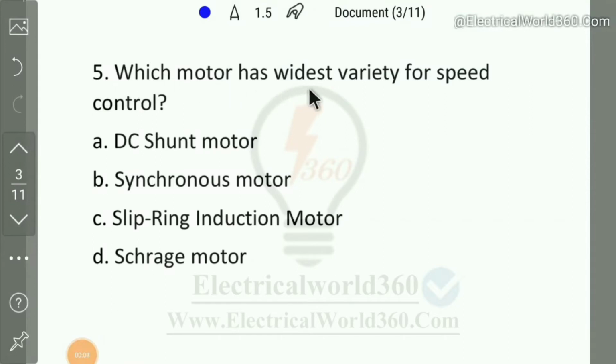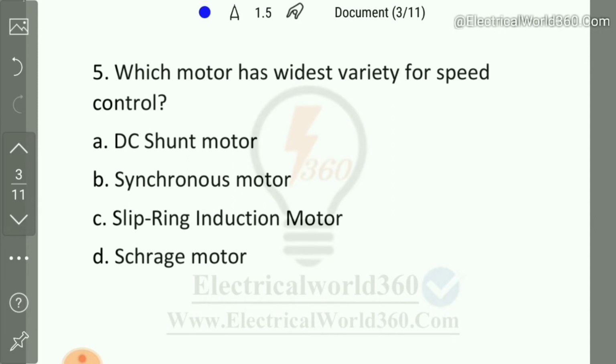So you can see the question number 5. Which motor has the widest variety of speed control? As we know, DC shunt motor has the best speed regulation. For variation in load, the speed change is minimum. Hence, we can have a wide range of speed in shunt motor applications.